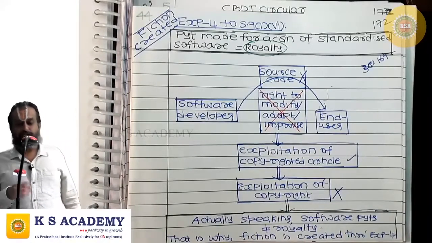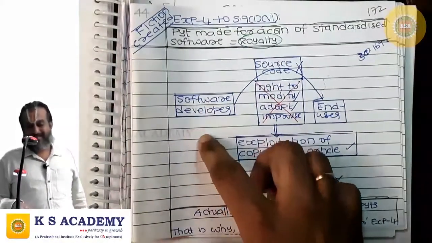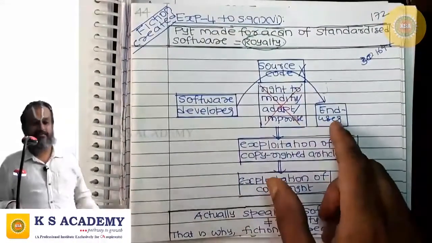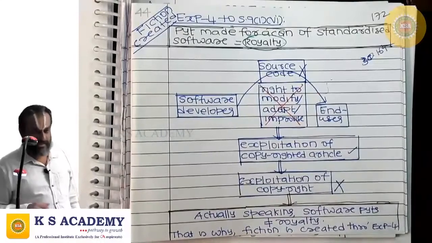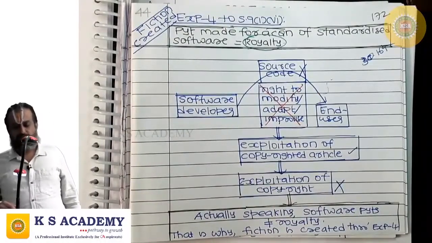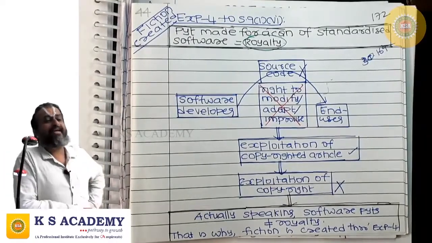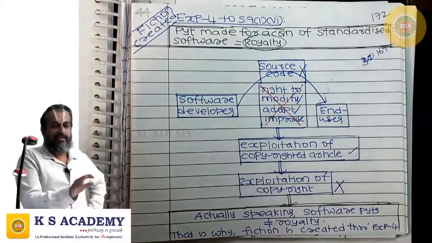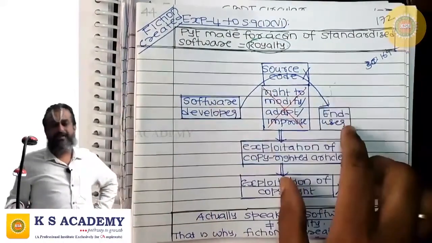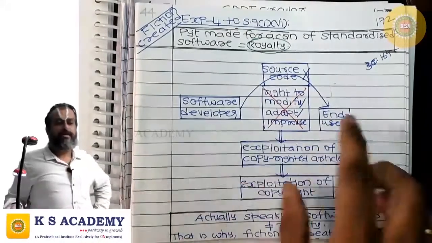Correct? So where the software developer sells a standardized software to the end user, what transpires is only the sale of a copyrighted article. The software developer doesn't transfer the copyright to the end user. He is not allowing commercial exploitation of copyright to the end user.